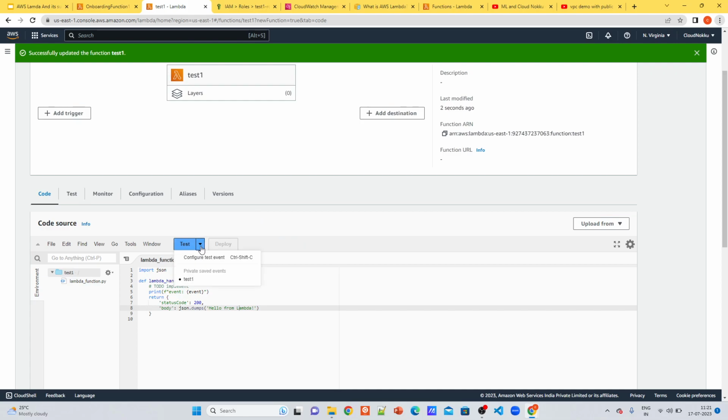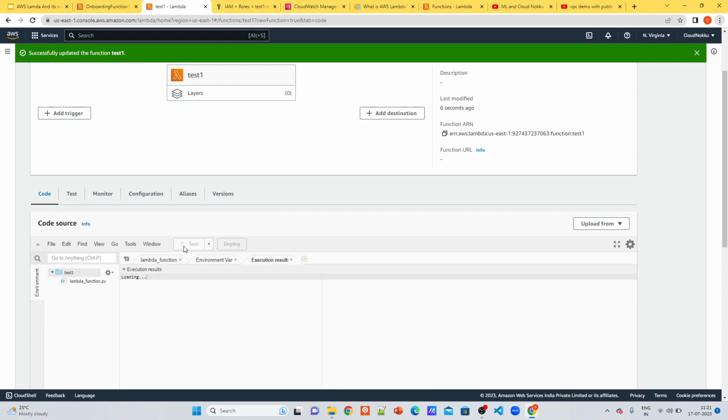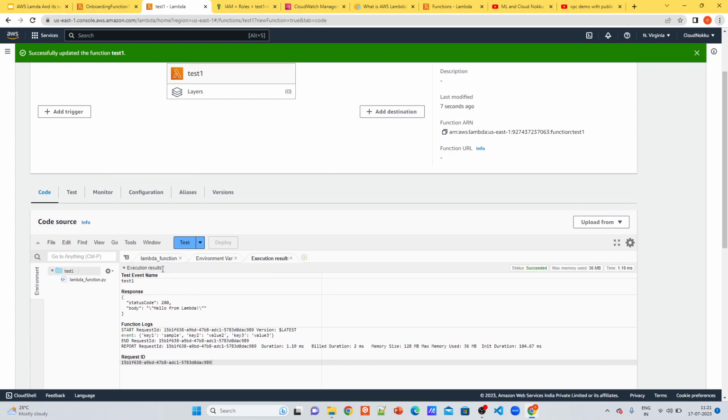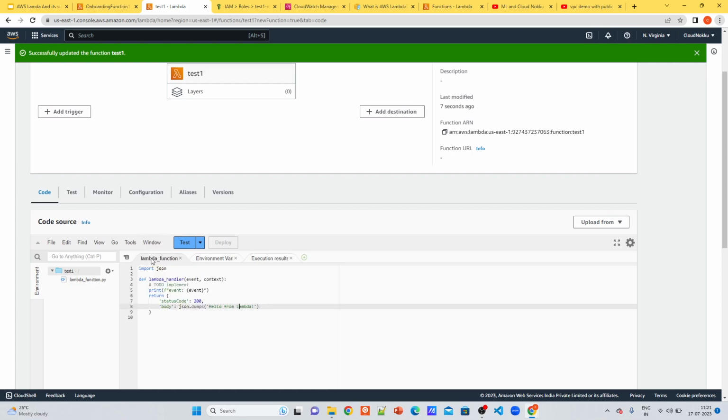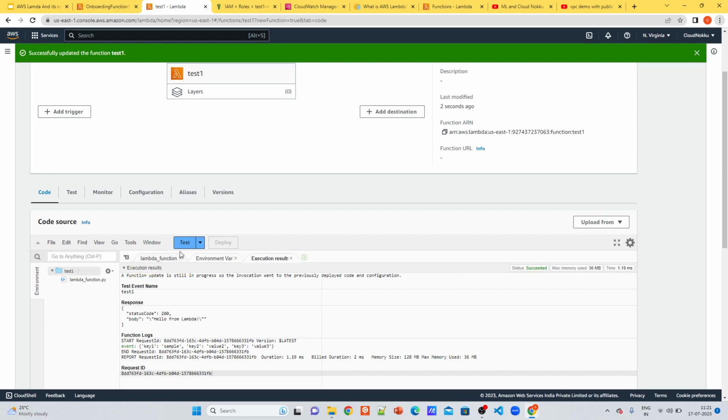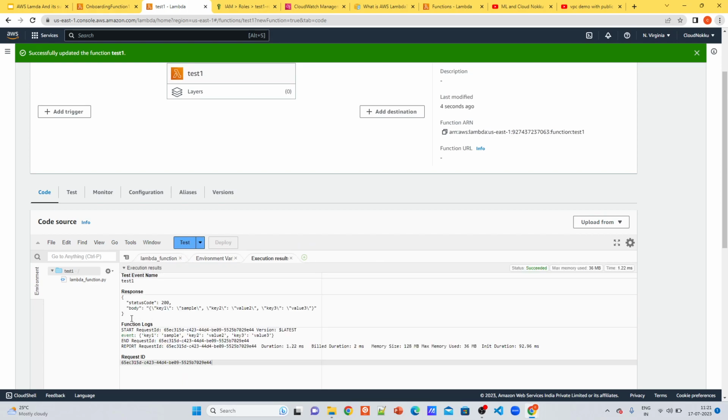Once deployed, I select this test event and click on test. It will give you the response, the returned response, and it will give you the event which is triggered. You can change this event also. See here the body is whatever input you have given.